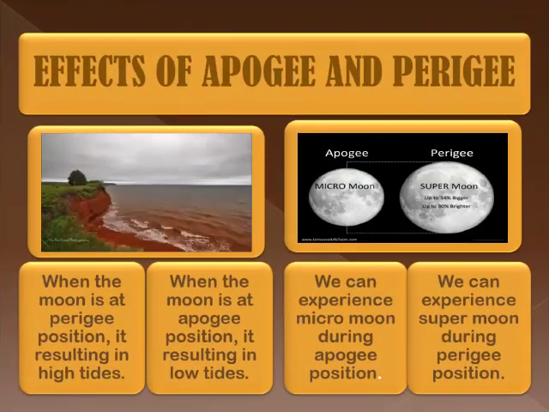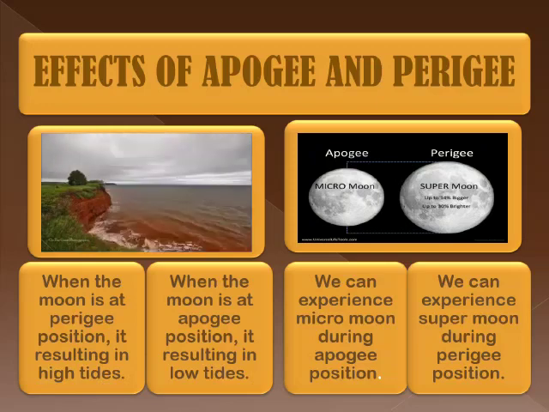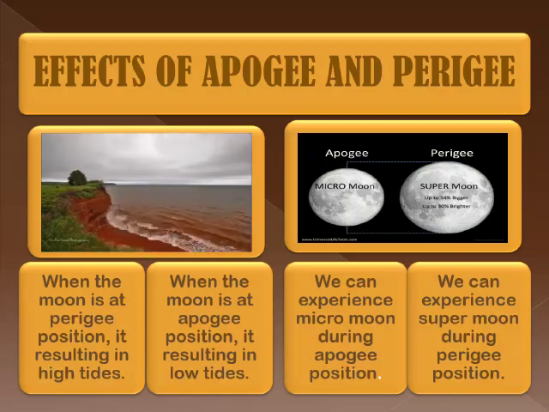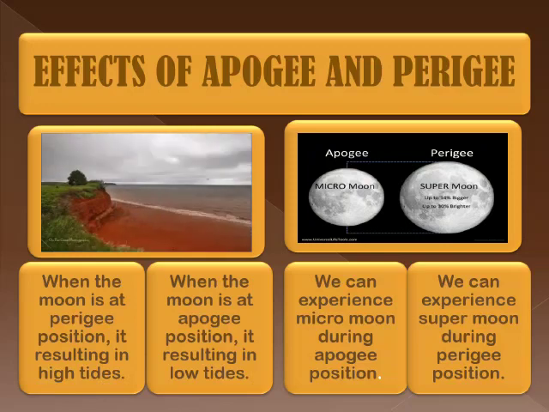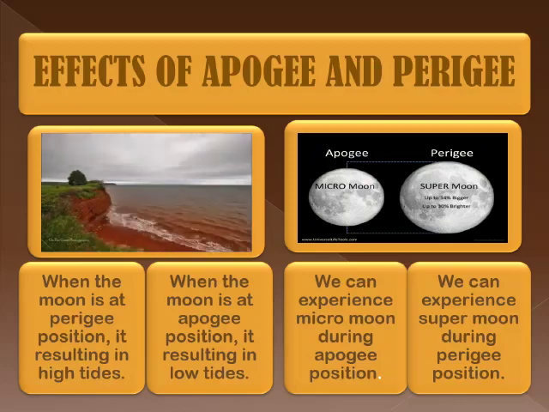Let's discuss the effects of apogee and perigee position of the Moon. Students, imagine that you are standing on a seashore or a beach. What will you observe? If you stay near the seashore for some time, you will realize that the seawater is sometimes very close to the coast, while at other times it is far away from the coast. We call these movements of the seawater tides.